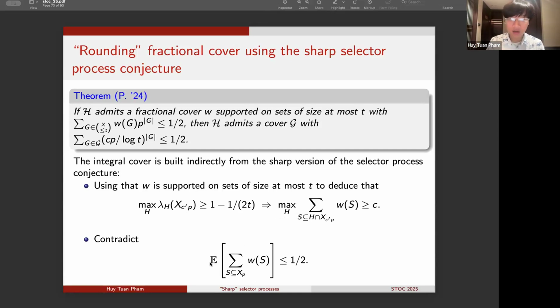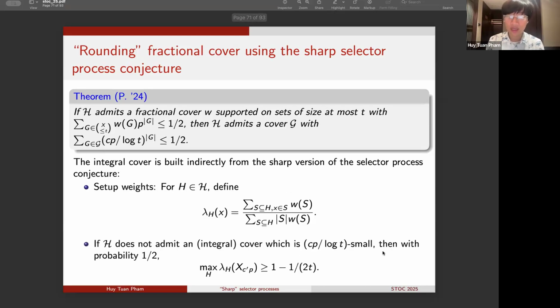Okay, so we see that for constant T in this result, it is very important that we have the sharp selector process conjecture already for a sample of a subset of X with density only a log T factor, so a constant factor larger than the parameter p over log T, which is the smallest parameter considered in this picture.